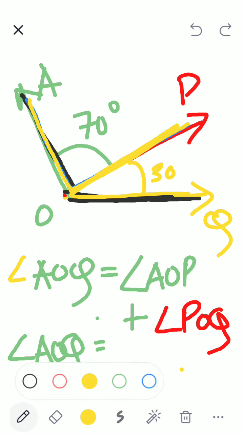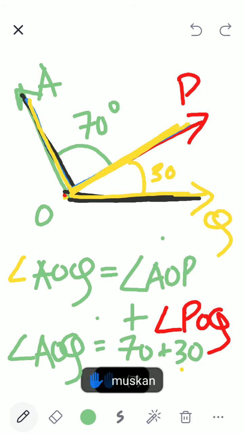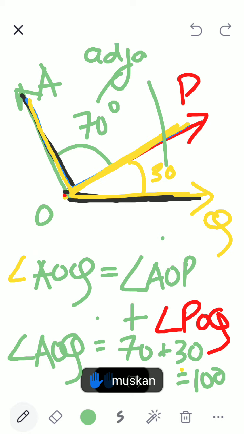Simple. So children, you have to just observe. This has nothing to do with maths or addition or subtraction. 70 plus 30 equal to 100. These two angles, 70 and 30, are called adjacent angles. Understood? That's all.